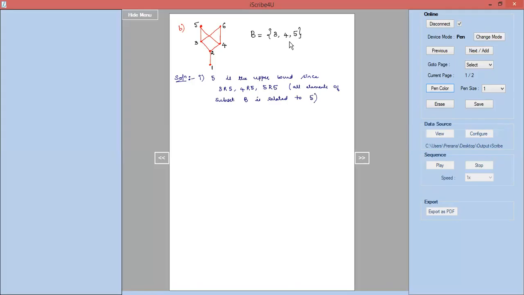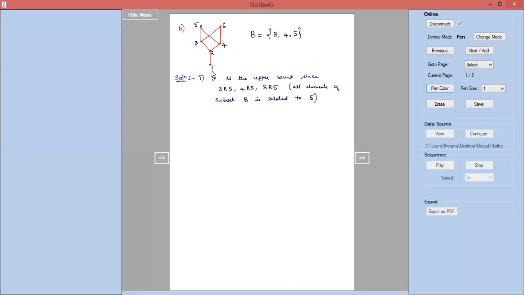Next, coming on to lower bounds of B. Definition says that for a lower bound, the element which you are calling as the lower bound should be related to all the elements of the subset B. So 3, 4, 5 are the elements of the subset B. From the Hasse diagram, we observe that 1 is related to 3, 4 as well as 5. So can I say 1 is one of the lower bounds?